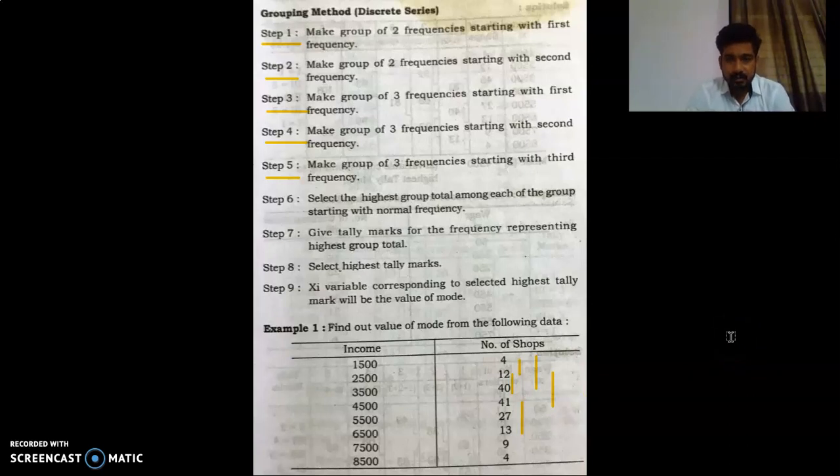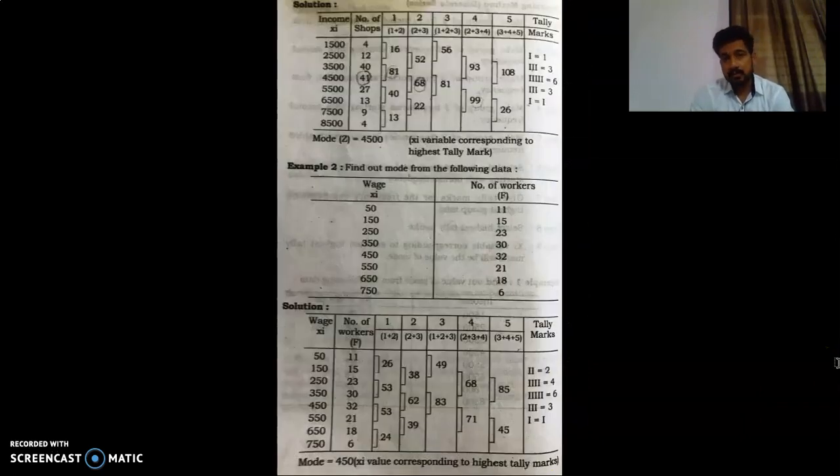Now we have here a problem in a discrete series, the income and the number of shops. Now we will solve the problem. Now look here, these are the values that we had. Again, these are the values which had been given to us. We just do a round here because this is the highest value belonging to this particular frequency set, 41. Now as we have just gone through these steps, we just have to do a total.